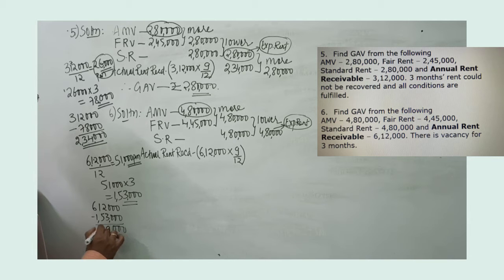How much do I get? 12 minus 3 is 9, 10 minus 5 is 5.